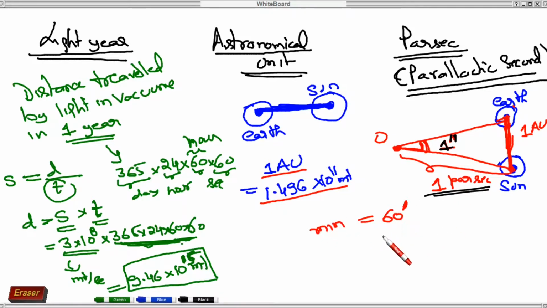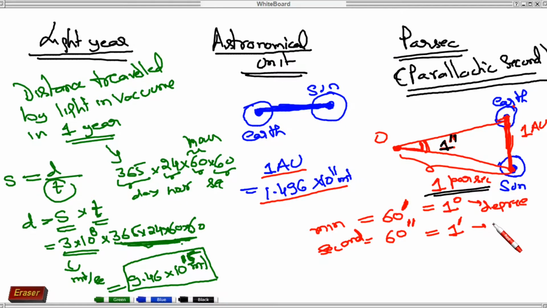If it's a double quote, then it denotes second. And 60 minute is equal to 1 degree, and 60 second is equal to 1 minute.